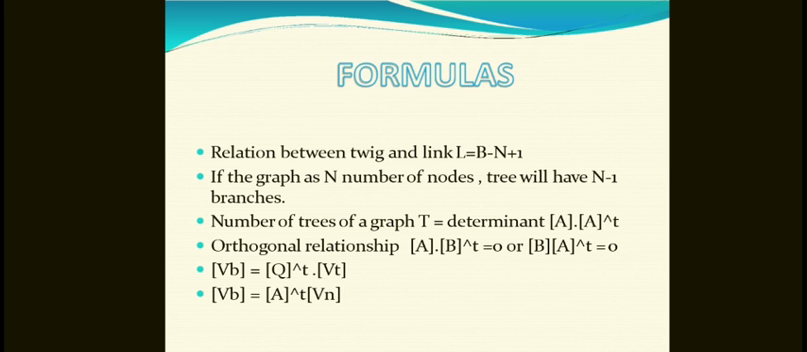So the orthogonal relationship: A times B transpose is equal to 0, and B times A transpose is equal to 0. This is the orthogonal relationship. VB is equivalent to Q transpose times V of VT. VB is equal to A transpose times Vn, like this.